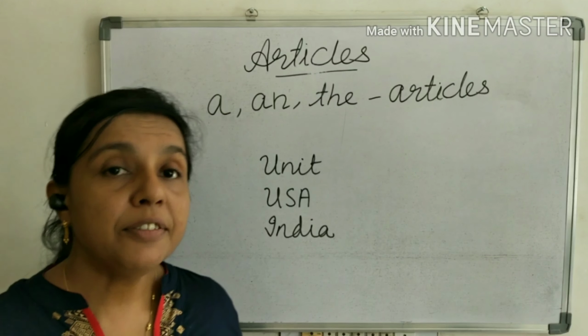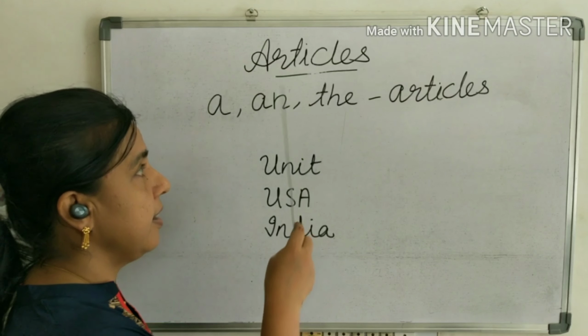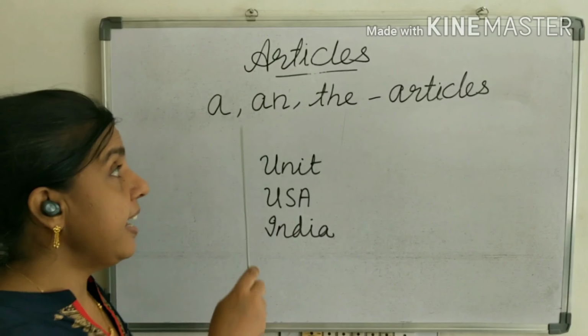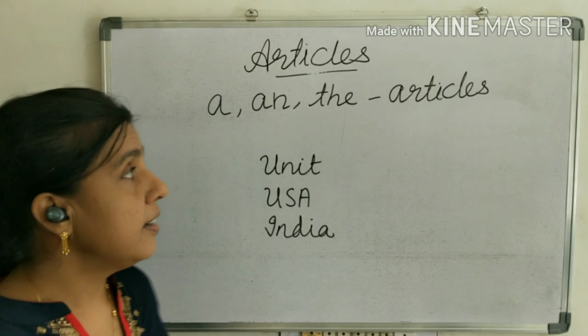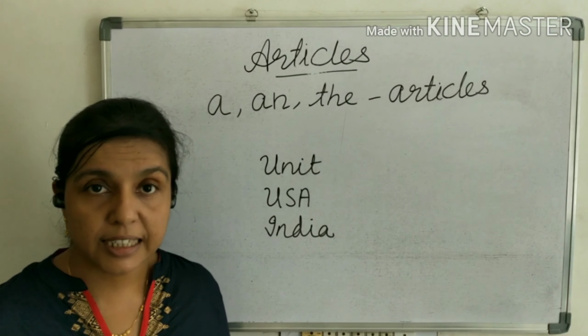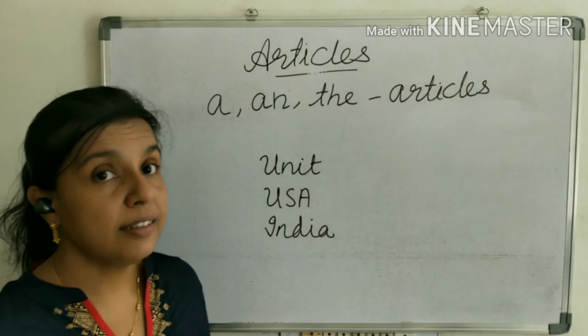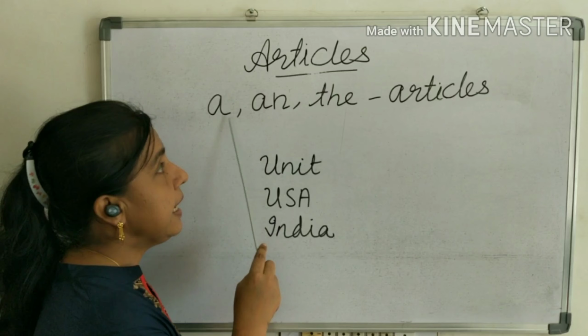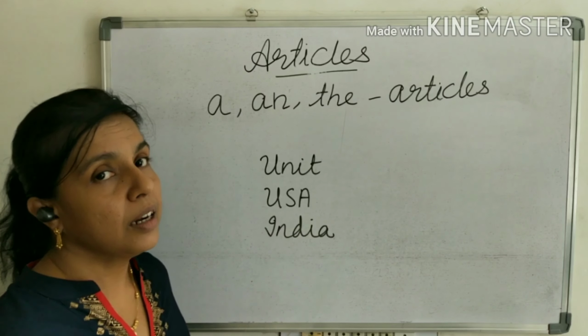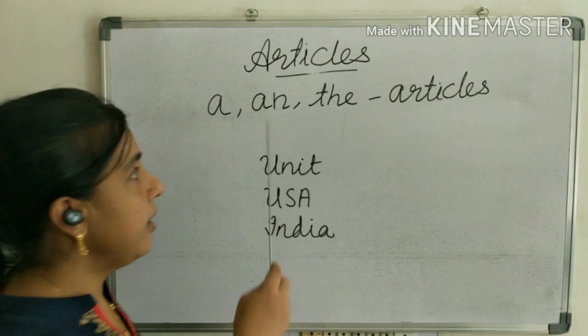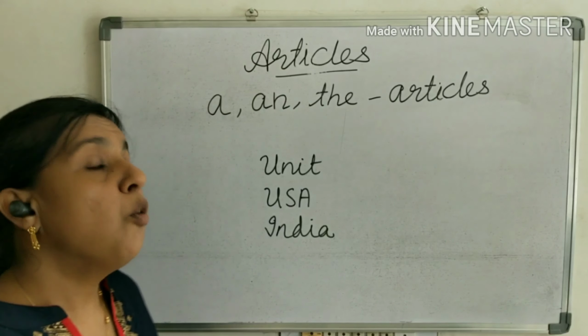Good morning, children. Today we are going to learn articles. A, an, and the are articles. Why do we learn articles? Yes, articles are actually demonstrative adjectives pointing out the things or persons. Here, a and an: a is used with a consonant sound noun and an is used with a vowel sound.